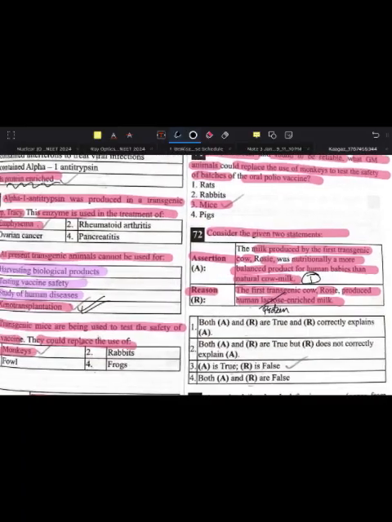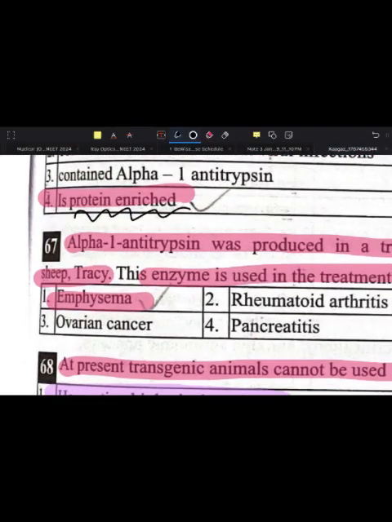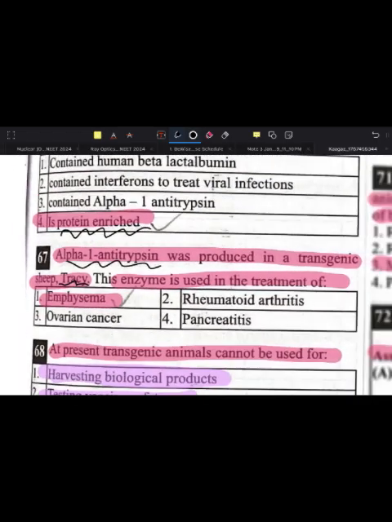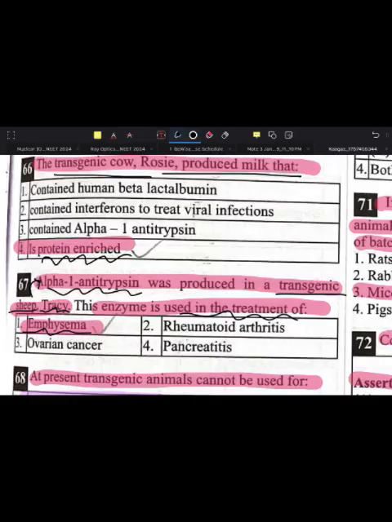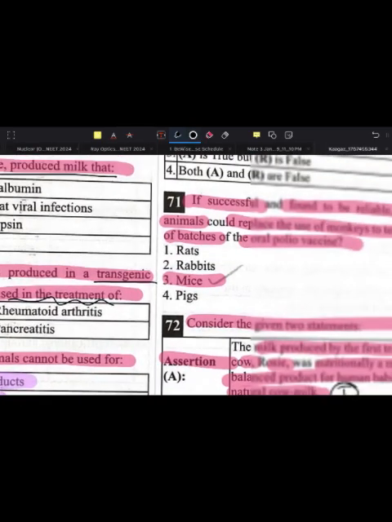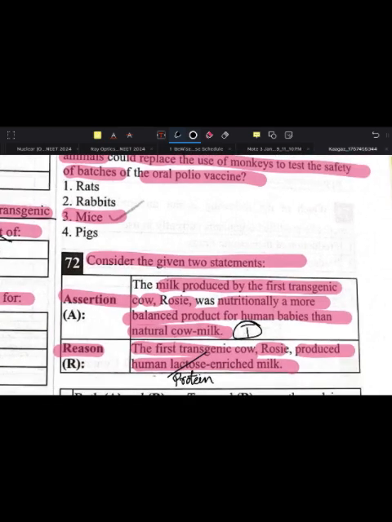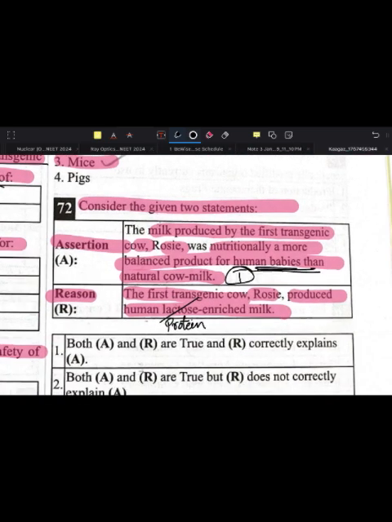Protein enriched. And the transgenic sheep was Tracy. Alpha 1 antitrypsin by the transgenic sheep Tracy. Alpha 1 antitrypsin is used in the treatment of what? Used in the treatment of emphysema. And this protein rich milk, where is it used? It is used for a nutritionally more balanced product for human babies, okay.